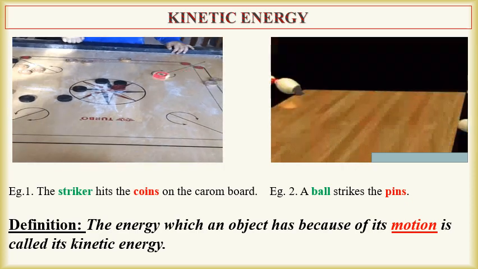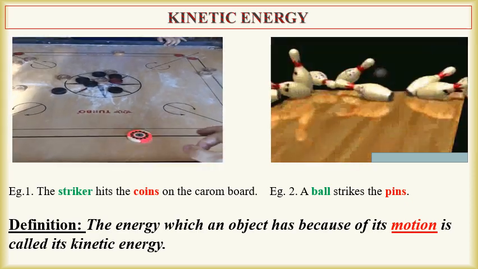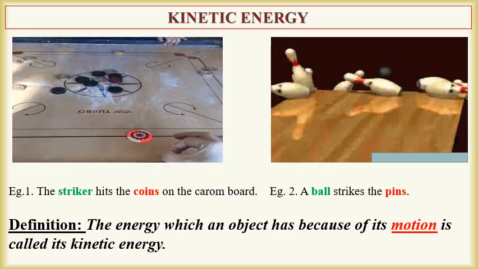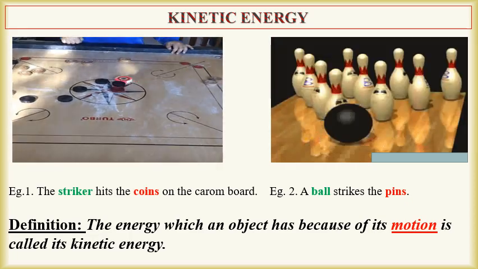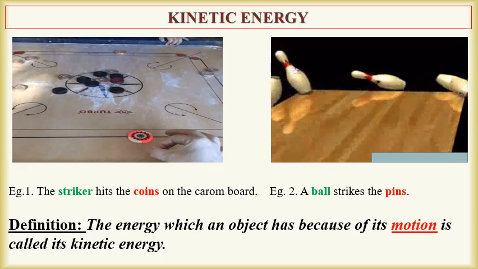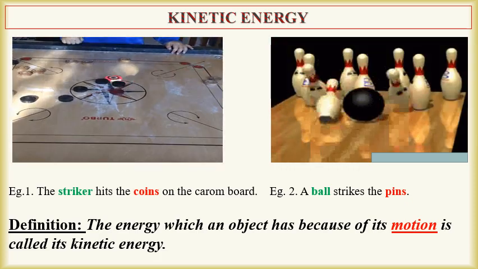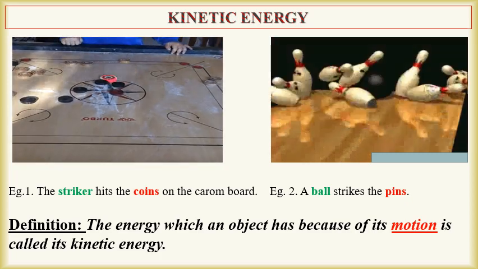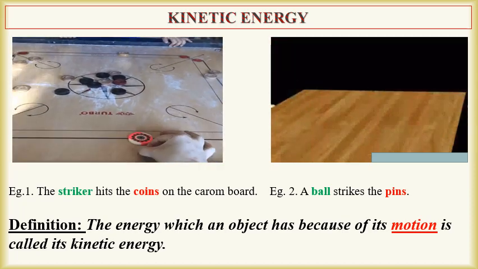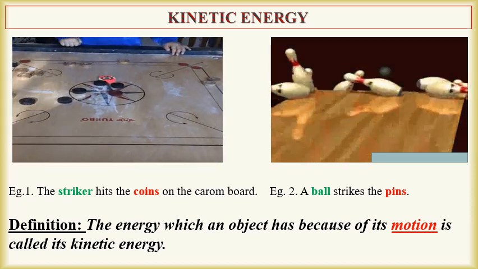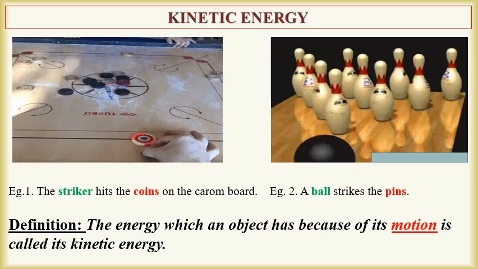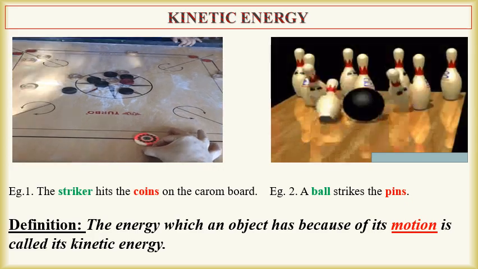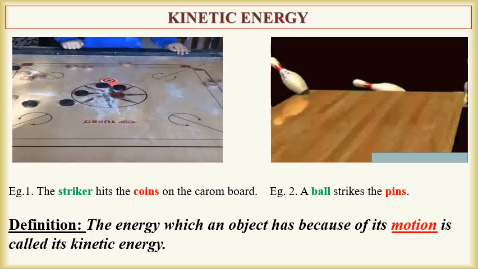From this example, we understand that when a moving object strikes a stationary object, the stationary object moves. Thus, the moving object has some energy, part of which it shares with the stationary object and thereby sets it in motion. So here we got the definition of kinetic energy: the energy which an object has because of its motion is called its kinetic energy.